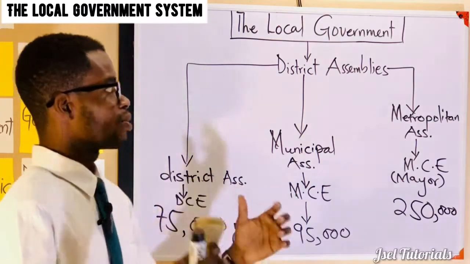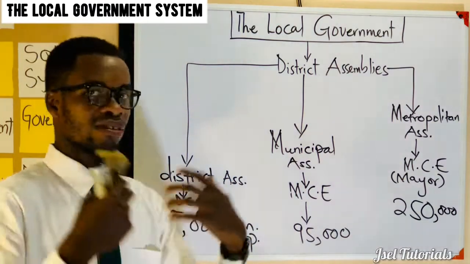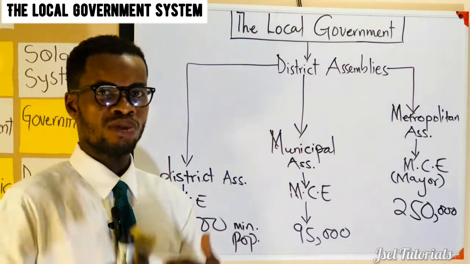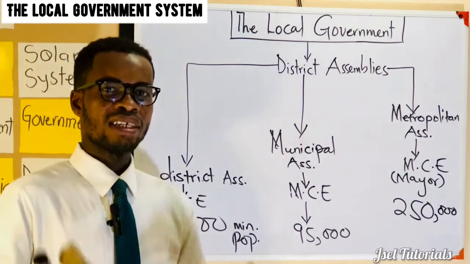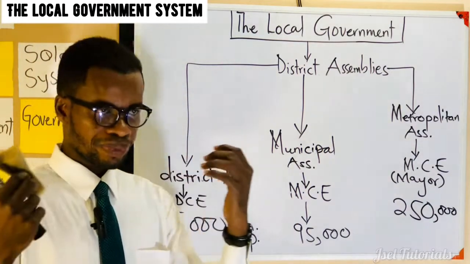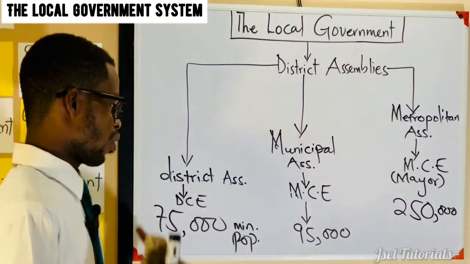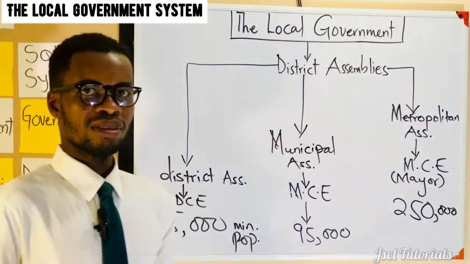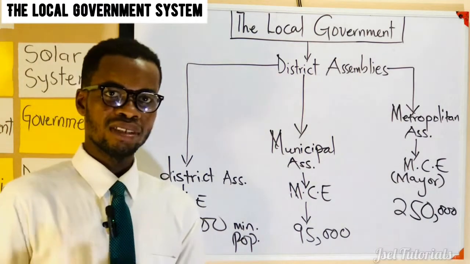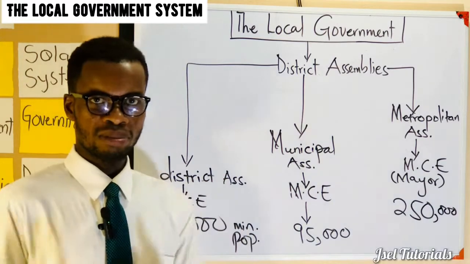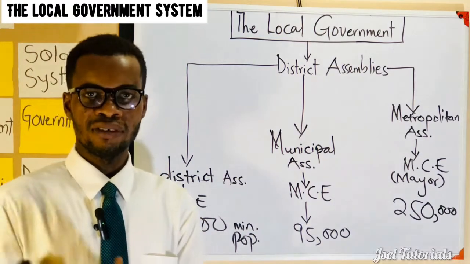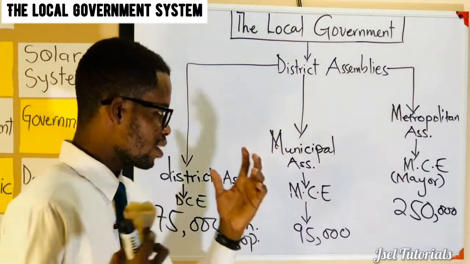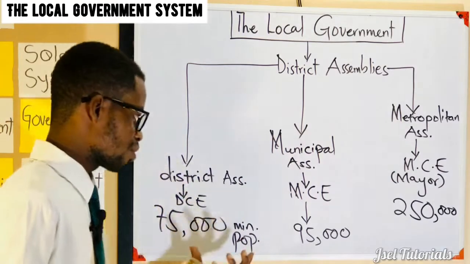So when you pick the local government, how do you describe government at the district level? It refers to the local government administration. It has three major tiers or levels, which are the district assemblies, the municipal assemblies, and the metropolitan assemblies. Then you pick the district assemblies. The district assemblies should have a minimum population of 75,000 people. Then you look at the head. It is headed by a district chief executive.